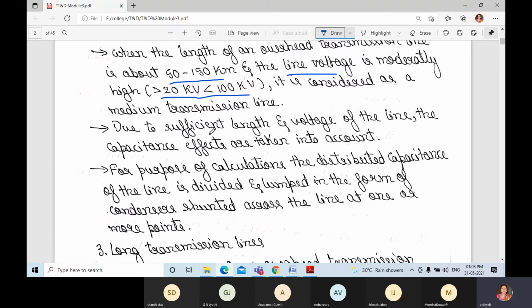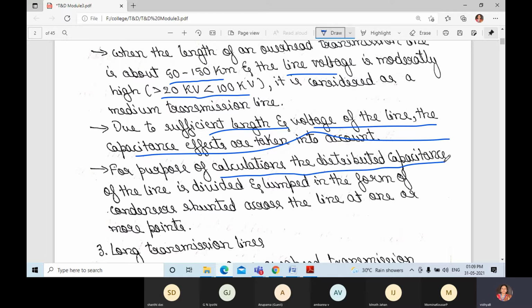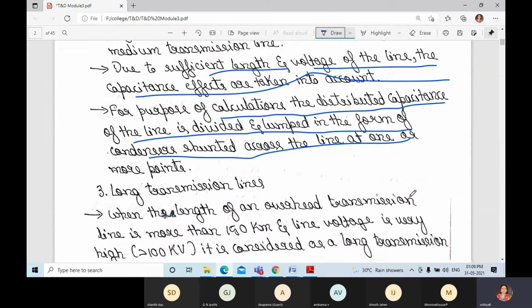Due to sufficient length and voltage of the line, the capacitance effects are taken into account. For purposes of calculation, the distributed capacitance of the line is divided and lumped in the form of condensers shunted across the line at one or more points.